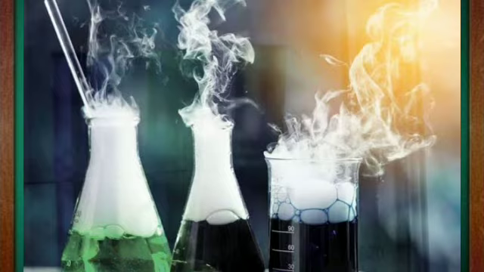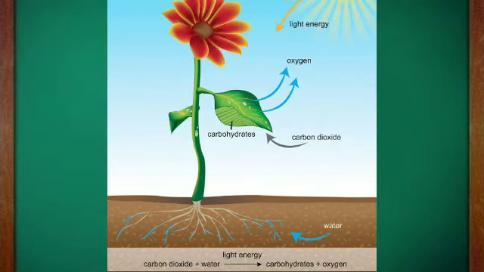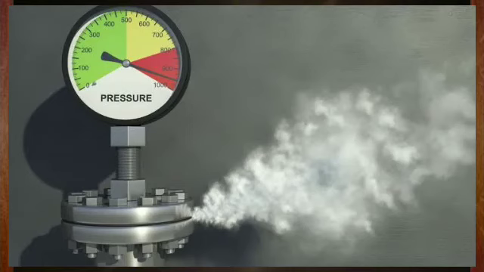For example, plants prepare food in the presence of sunlight. When chemical reaction takes place, there will be the production of heat, light, sound, pressure, etc. For example, while bursting the crackers, they produce light, heat, sound, etc.